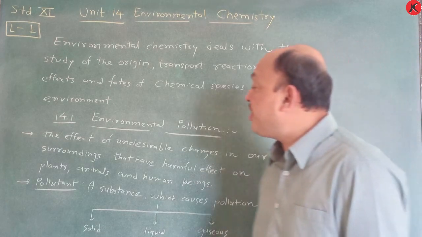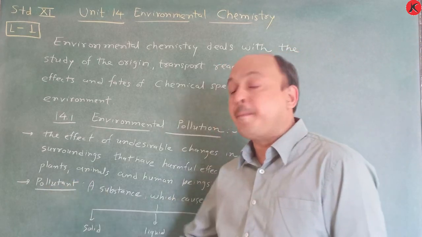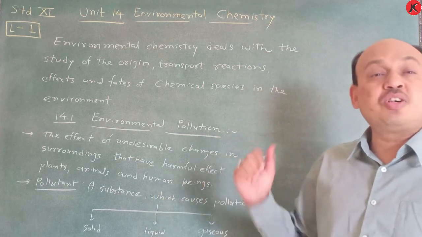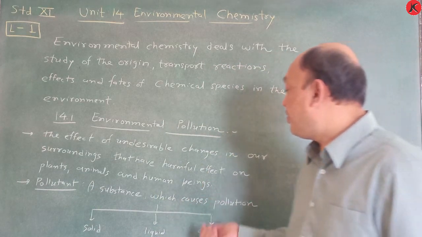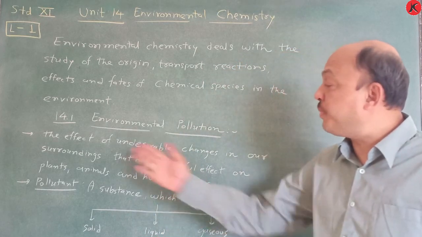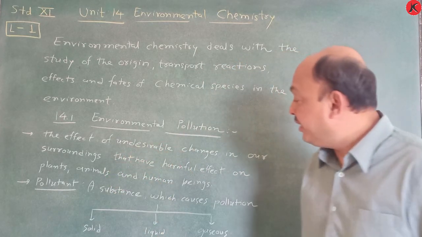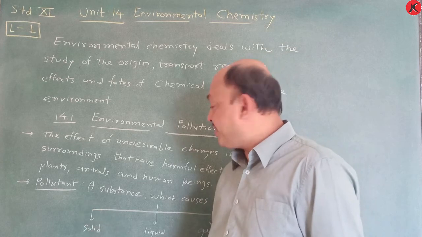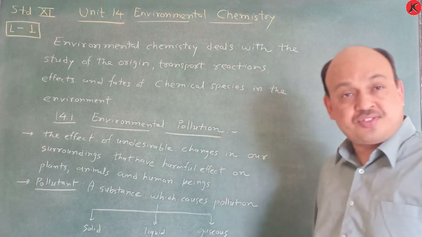So another definition, of pollutant. Pollutant is very simple: a substance which causes pollution. They are considered as pollutants. These pollutants are of three types: solid, liquid and gaseous.